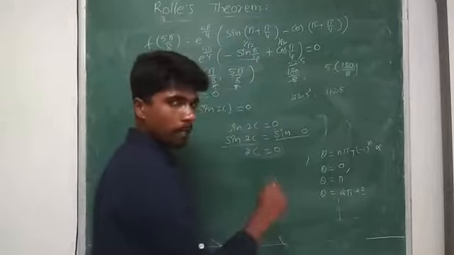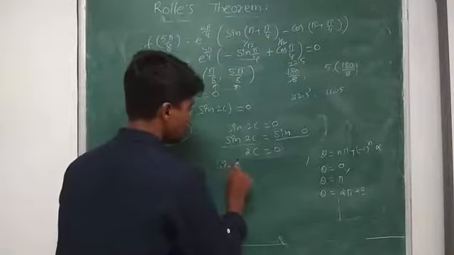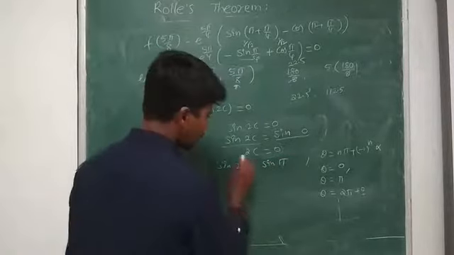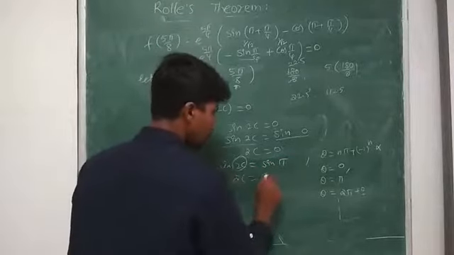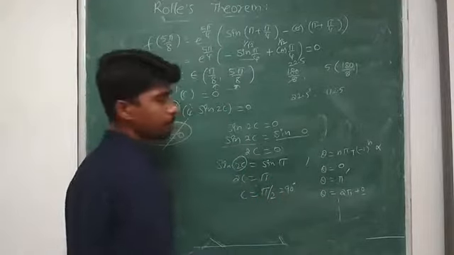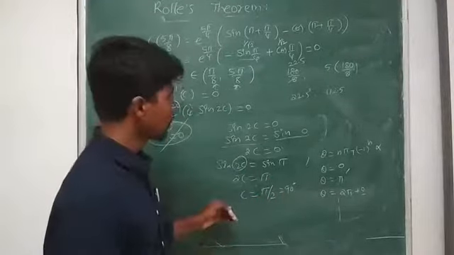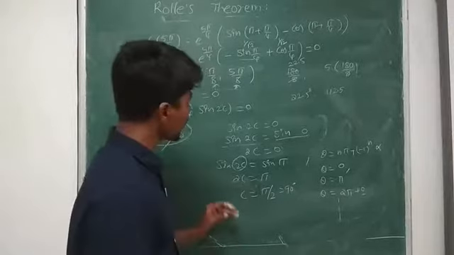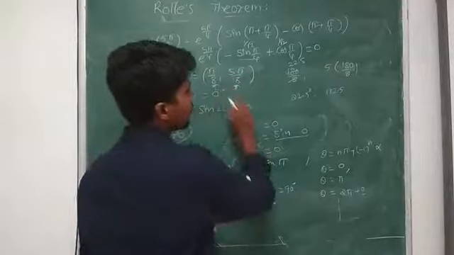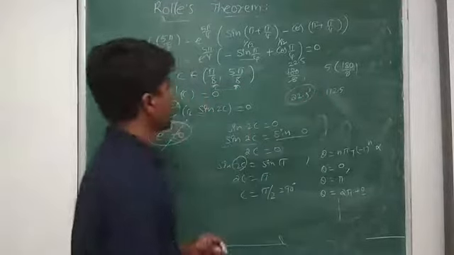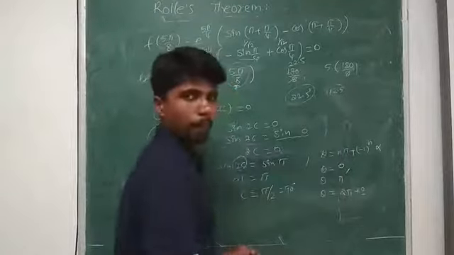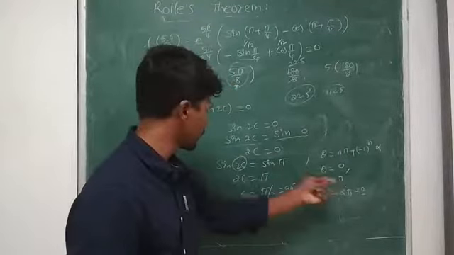The same thing can happen for sine 2c equal to sine pi. Then 2c will be equal to pi, c equal to pi by 2, which is equal to 90 degrees. Now we find the values: pi by 8 is 22.5, and 5 pi by 8 is 112.5.